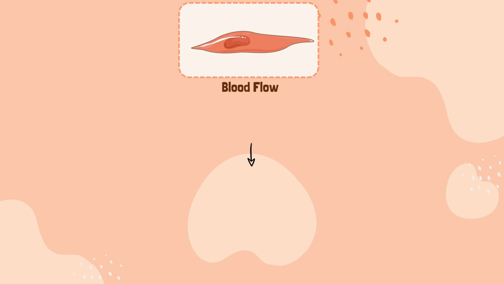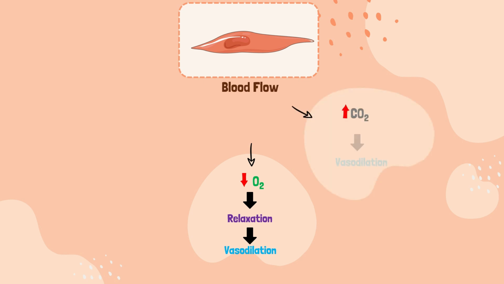Some of the specific control factors are: first, lack of oxygen in the local tissues causes smooth muscle relaxation and therefore vasodilation. Second, excess carbon dioxide causes vasodilation. Third, increased hydrogen ion concentration causes vasodilation.